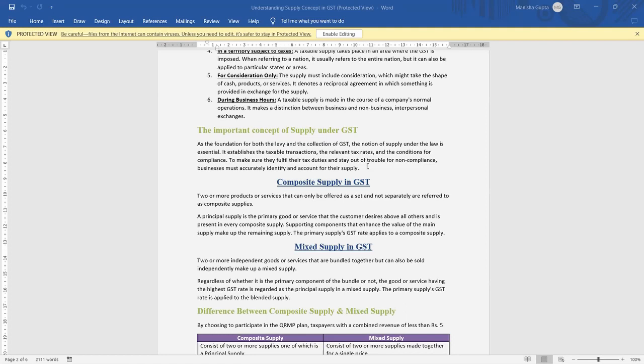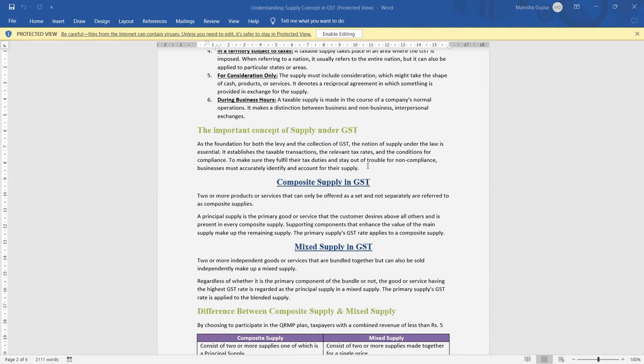For example, if we go to a hotel to stay, we get Wi-Fi facility and restaurant facility also there, but the principal supply of the hotel is accommodation. We go there to stay, not for their Wi-Fi facility or restaurant facility.